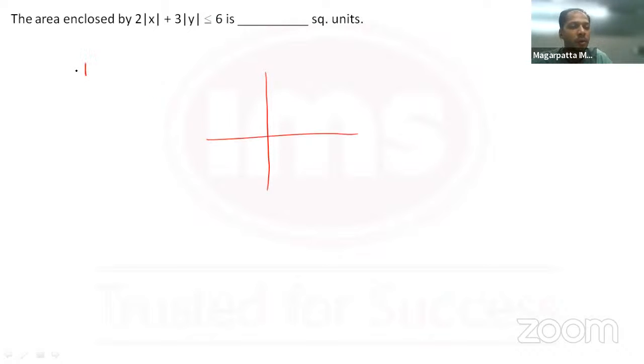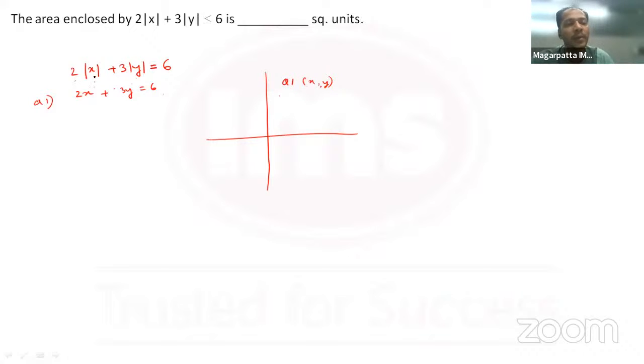So first of all, we'll solve for 2|x| plus 3|y| is equal to 6. If you remember such questions, we've taken plus plus, plus minus, minus plus, minus minus, and you'll get it in quadrants. So how would this look in quadrant 1? In quadrant 1, you'll open it up as 2, because x is positive and y is positive. So in Q1, the line that you'll have is 2x plus 3y equal to 6. When x and y are in quadrant 1, both are positive.